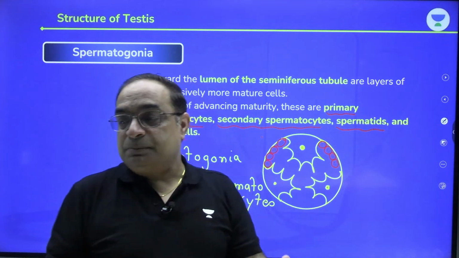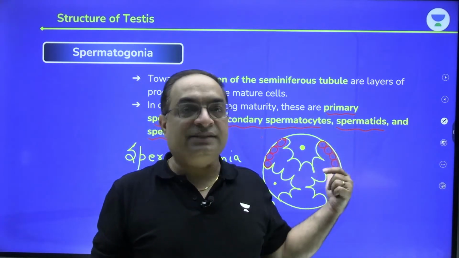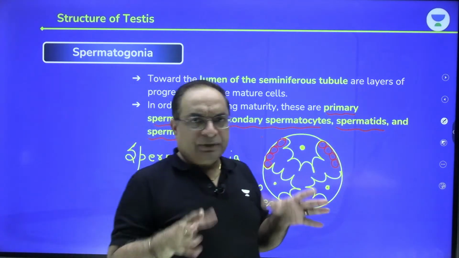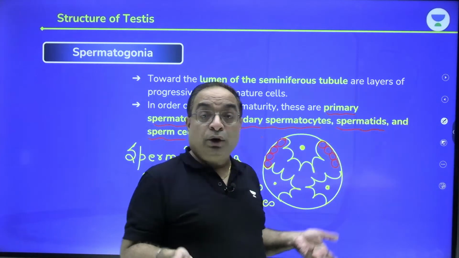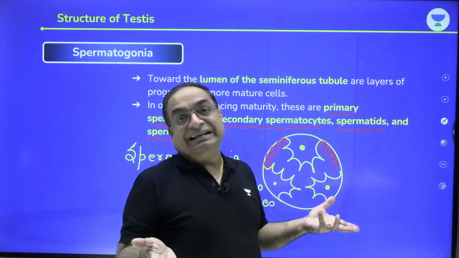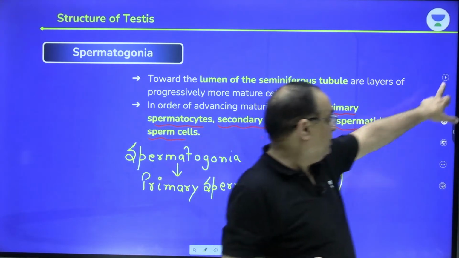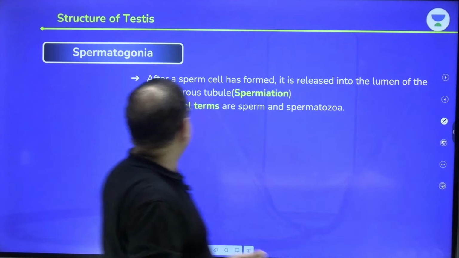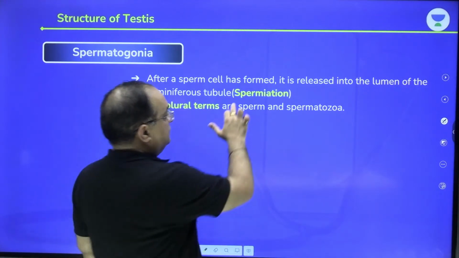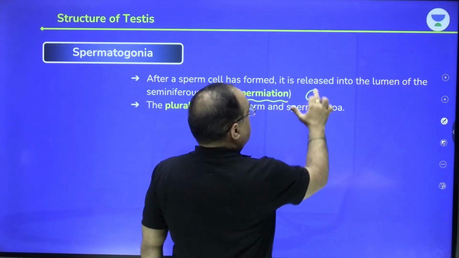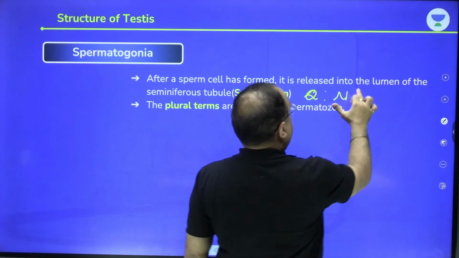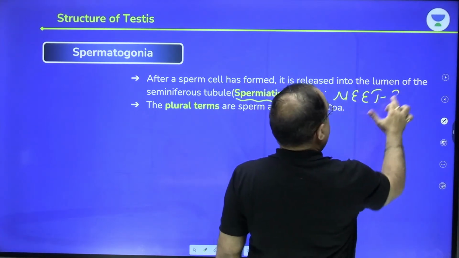Arima says, are primary spermatocytes haploid or diploid? I'll discuss that. Spermatogonia are diploid. Primary spermatocytes are also diploid. Then meiosis 1 happens. Secondary spermatocytes are haploid. Right? So diploid, diploid and then haploid. I'll explain that, don't worry. This is very important. This question has been asked in NEET 2022.